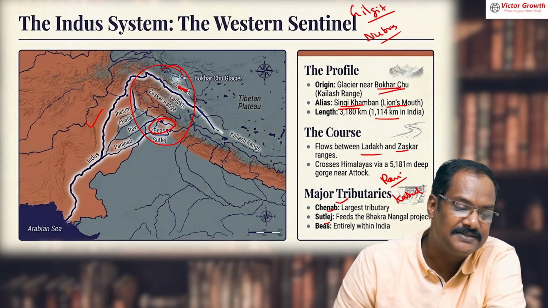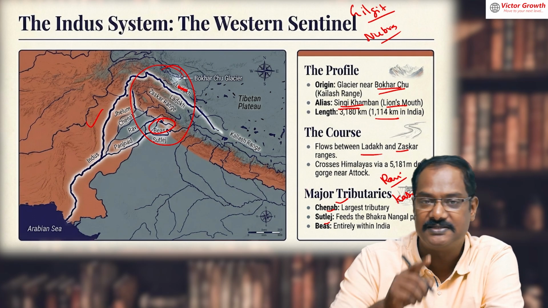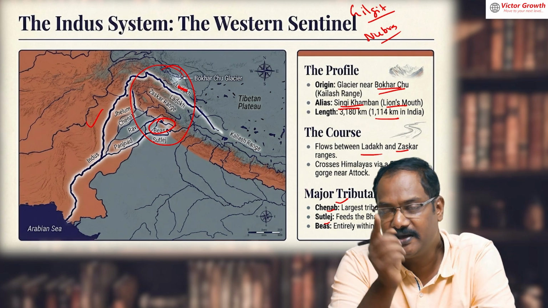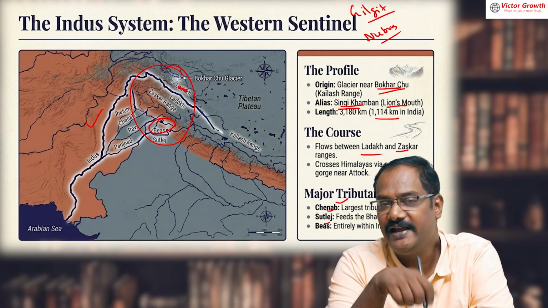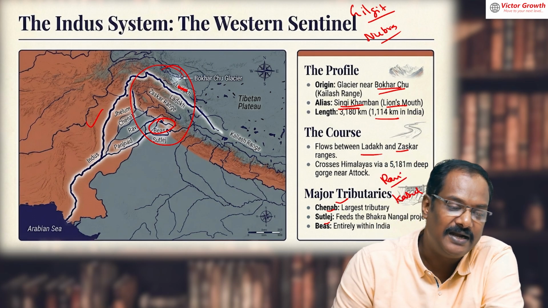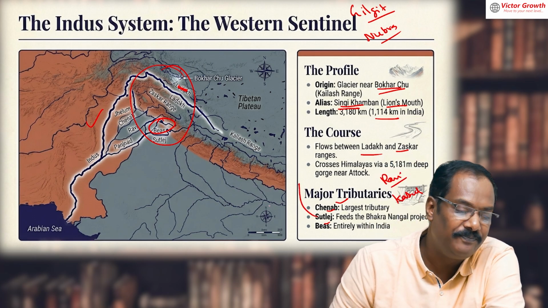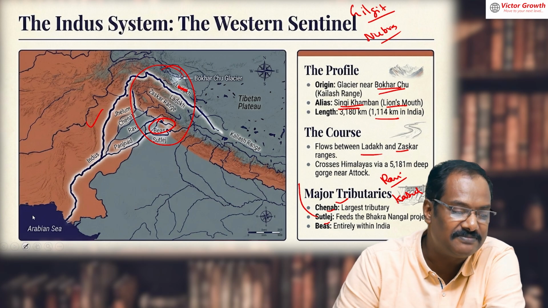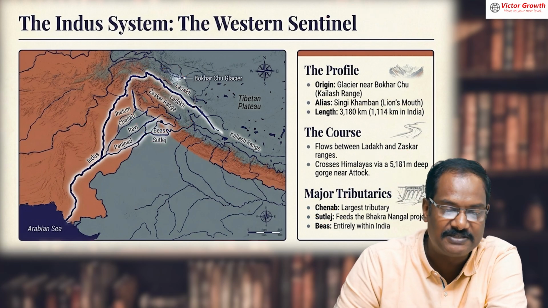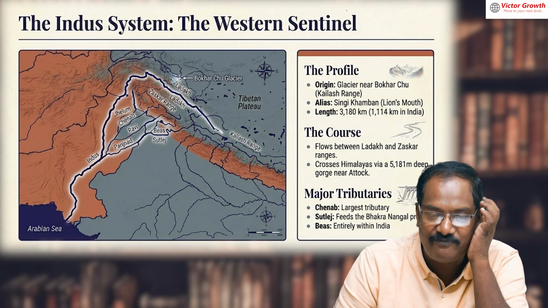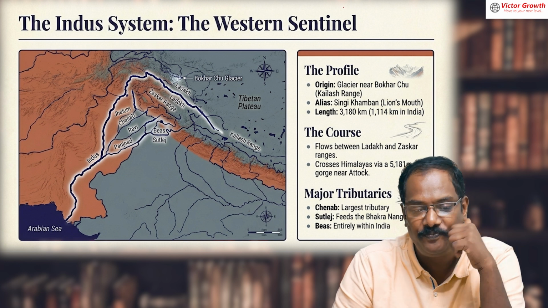Among these, the Sutlej and the Indus start from Tibet. Bokarchu, Sutlej also nearby, and they enter India. Please write down. I'll try to give as many points as possible. Don't think I am flooding you with information, because I don't want to miss any point.